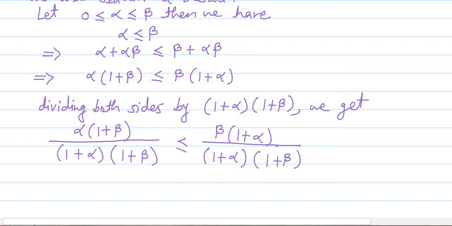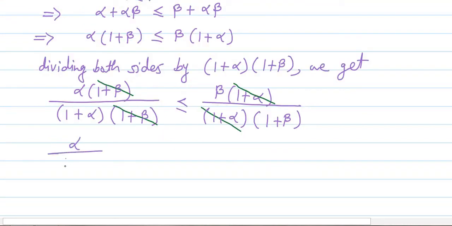Now see what we get after simplification. 1 plus beta from the numerator gets cancelled with 1 plus beta of the denominator on the left hand side, and on the right hand side 1 plus alpha of the numerator gets cancelled with 1 plus alpha of the denominator, and we are left with alpha upon 1 plus alpha less than or equal to beta upon 1 plus beta.